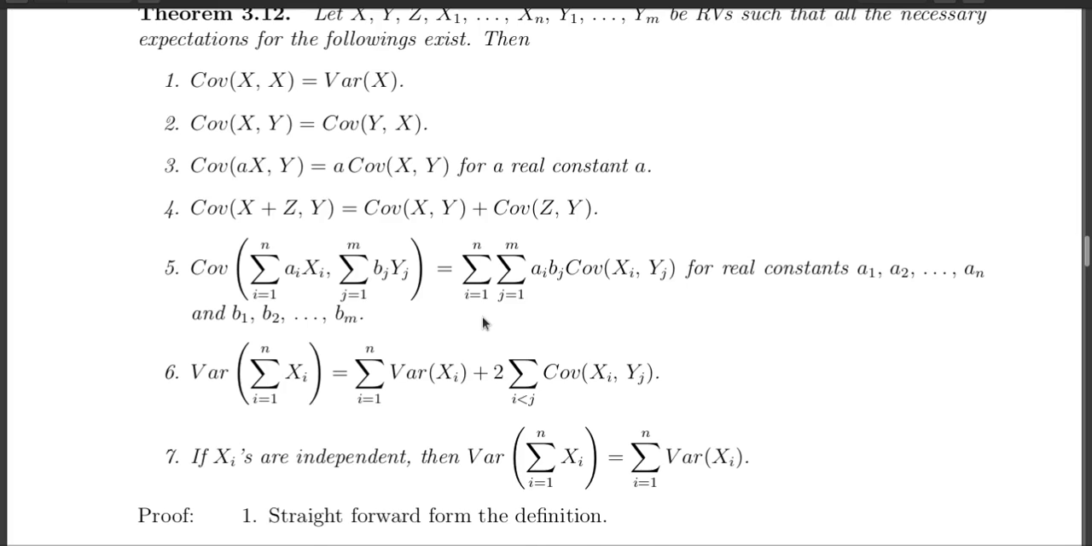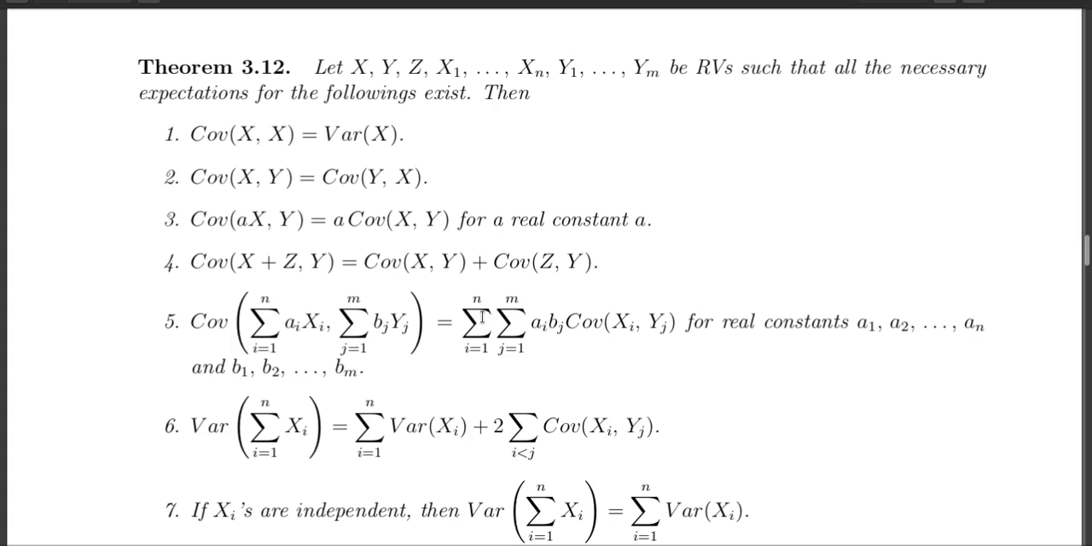Okay. Now there is a theorem which basically talks about the computation of covariances and variances. The first point says that covariance between x and x is equal to variance of x. It is very easy to see from the definition of the covariance. The next one says that covariance between x and y is the same as covariance between y and x.